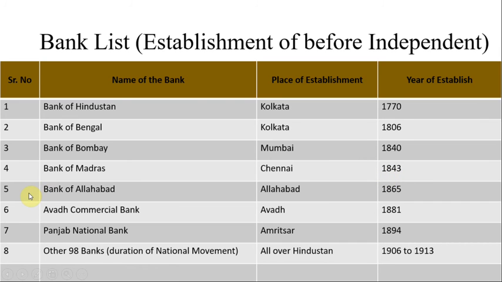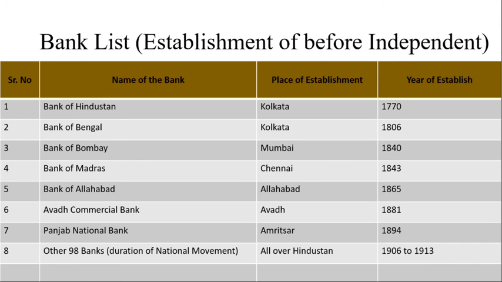The next bank is the Bank of Allahabad, located in Allahabad, established in 1865. The next bank is the Awadh Commercial Bank. This bank is a total Indian People's Bank, established in Awadh in 1881. The next bank is the Punjab National Bank. This bank is located in Amritsar, and the year of establishment is 1894. This bank is the oldest bank at present in India.